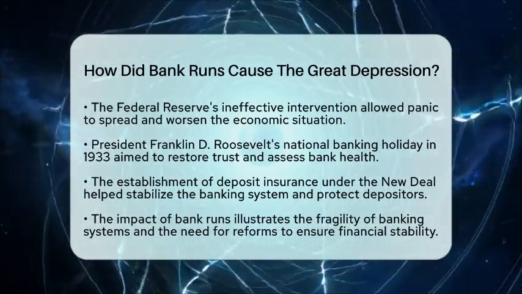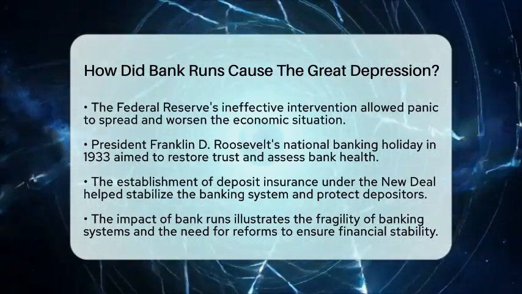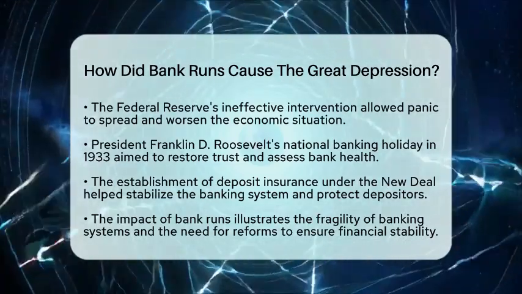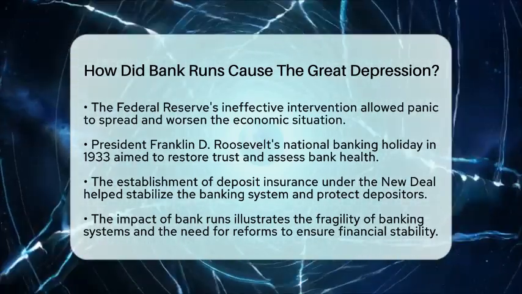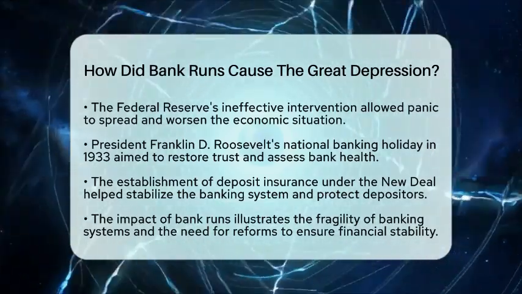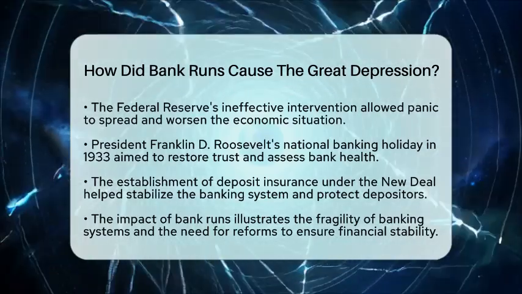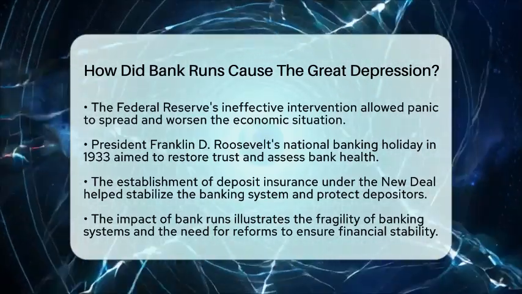Bank runs made the Great Depression worse by destroying banks, wiping out savings, and contracting credit. This eroded public confidence and intensified the economic decline. Understanding this sequence shows how fragile banking systems can amplify economic shocks. It also highlights why reforms like deposit insurance are essential for financial stability.